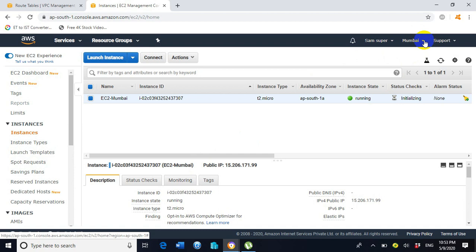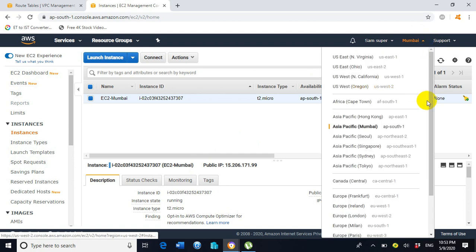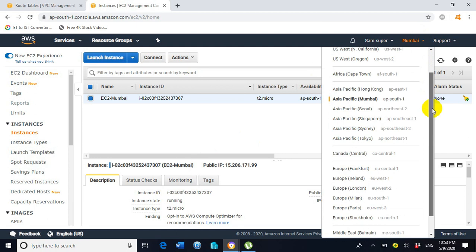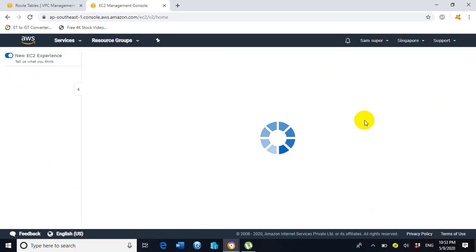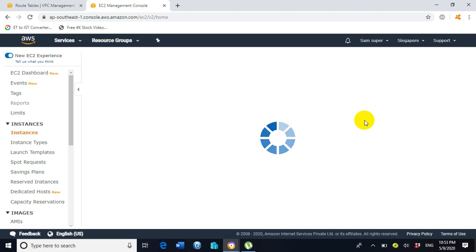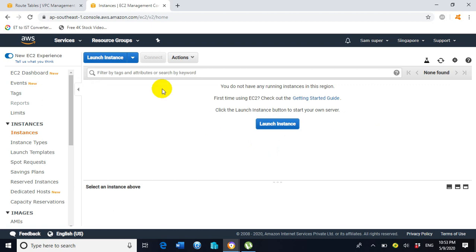Click on the top and select here the region Asia Pacific Singapore. Now we are inside the Singapore region.